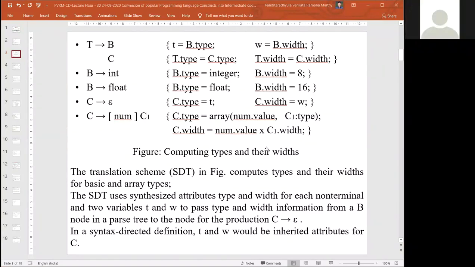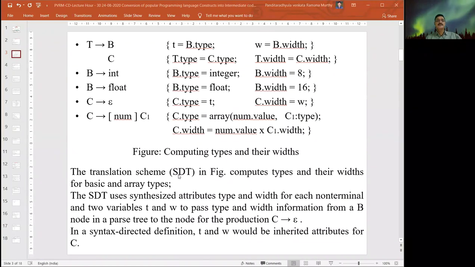Like the previous statements, we are identifying the syntax directed translation scheme. The syntax directed translation scheme computes the types and their widths for basic and array data types.